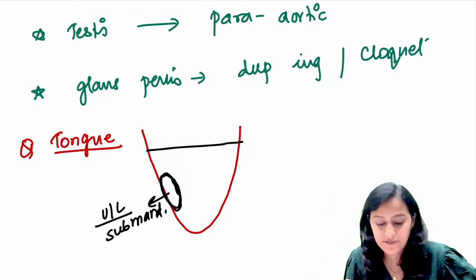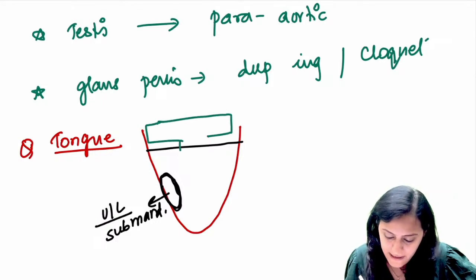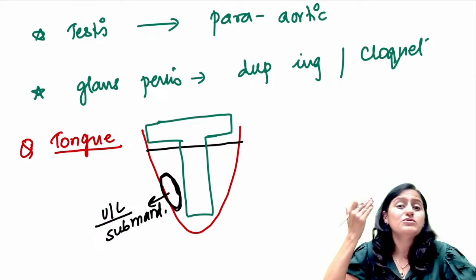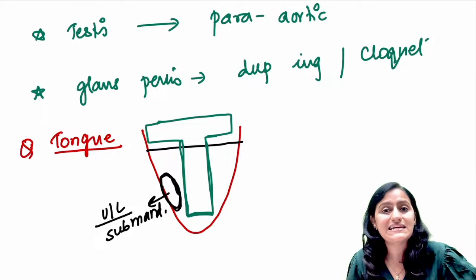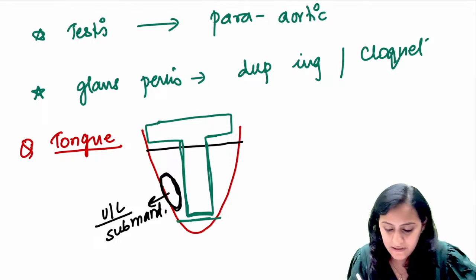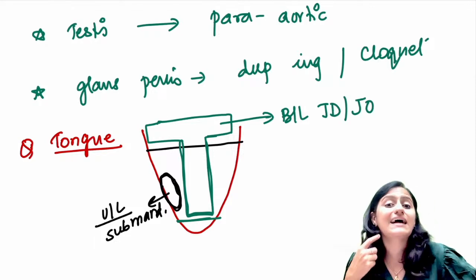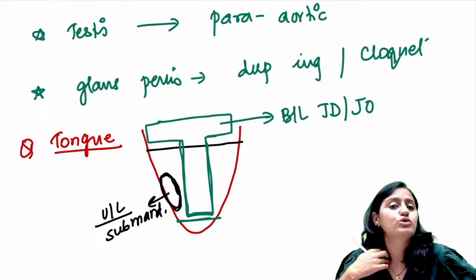We have discussed in your short again tongue वाले में कि ये जो T shape का part है, okay, this is the T shape, T for tongue, okay. So the posterior part of the tongue, the middle part of this anterior tongue, except the tip here, this is what drains into bilateral jugulo-digastric and jugulo-omohyoid. Jugulo-digastric muscle is here, jugulo-omohyoid muscle here.